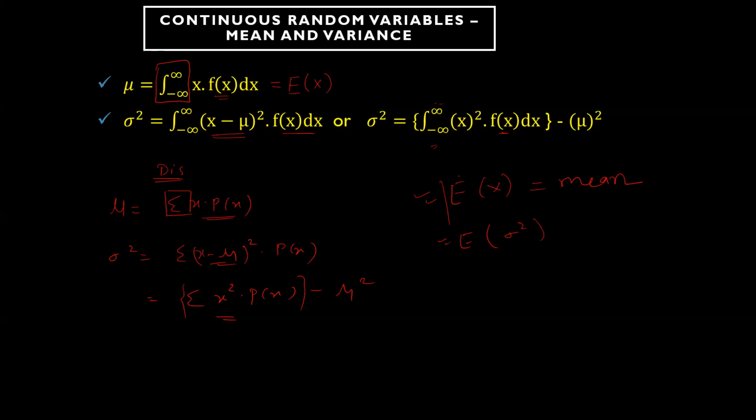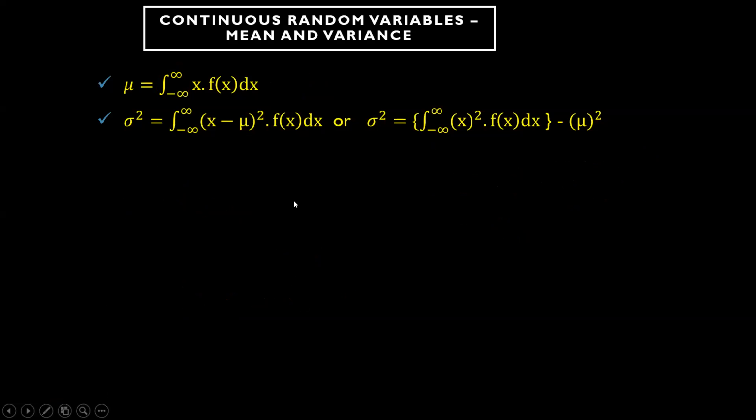For the time being, just remember that mean means expected value of x. Why do we call this the expected value? It has some logic behind it, which I will tell you later. You can directly call this a mean or average, but why we call it expectation has some meaning that I will tell you later.